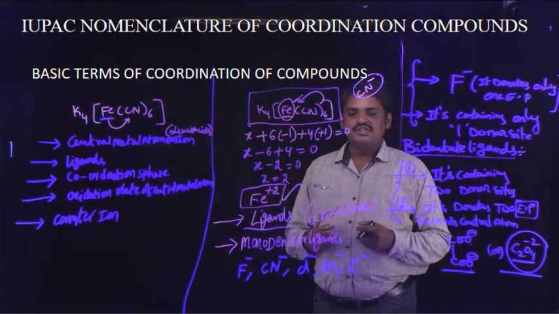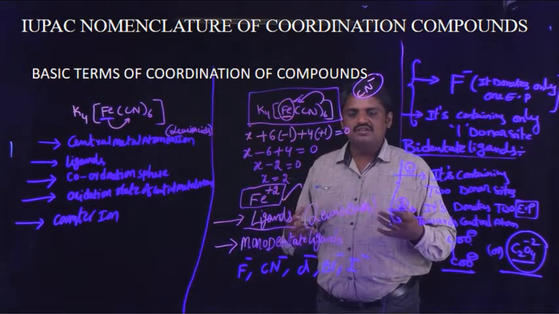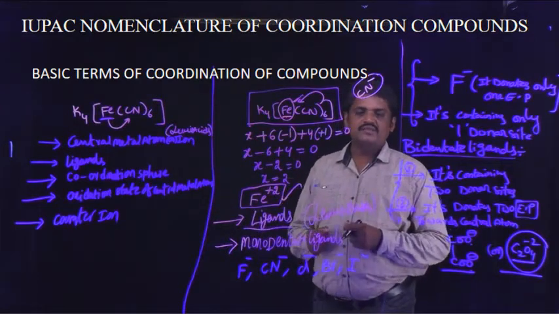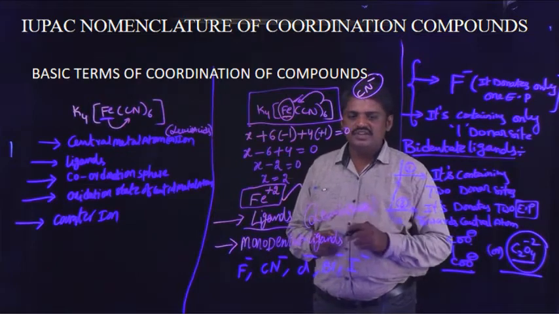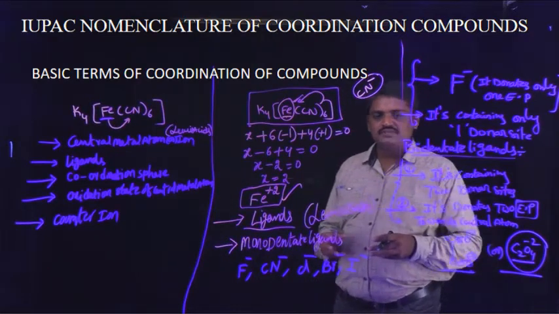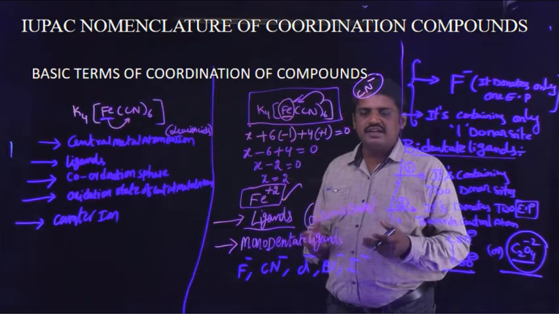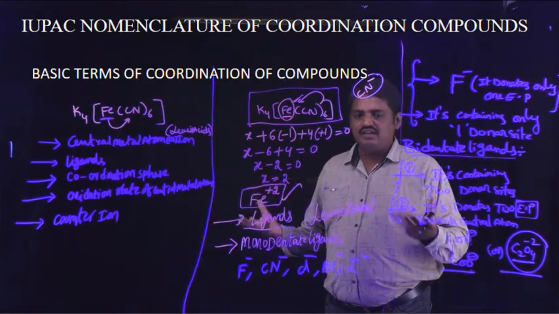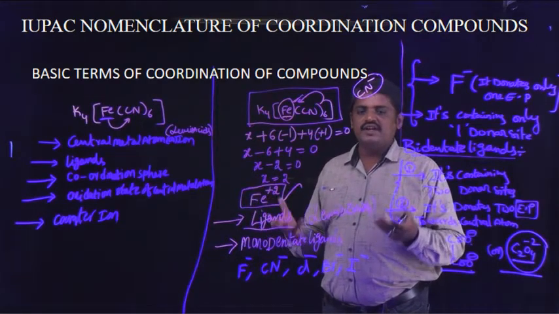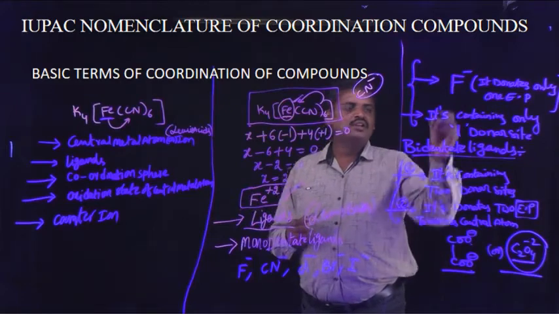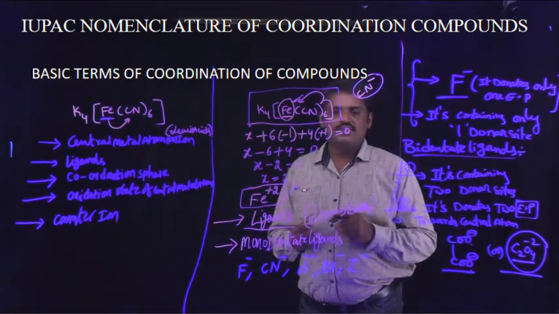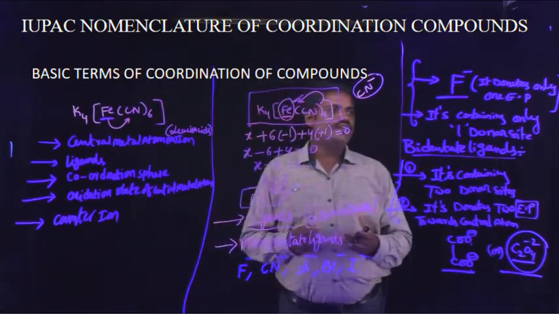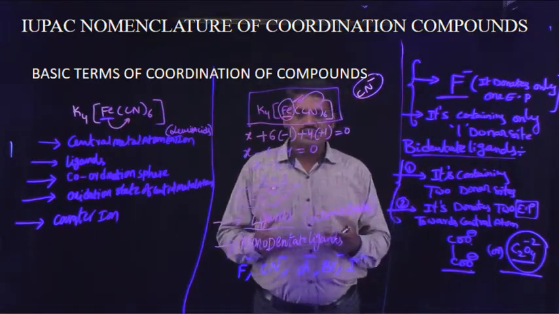Monodentate ligand means the given molecule or ion donates only one electron pair towards the central metal atom in the given coordination compound. That is one condition. Another condition is that the molecule or ion contains only one donor atom. These two points are maintained. These types of molecules are known as monodentate ligands. For example, the fluoride ion is the best example for a monodentate ligand. In this ion, these two conditions are maintained, so it is a monodentate ligand.